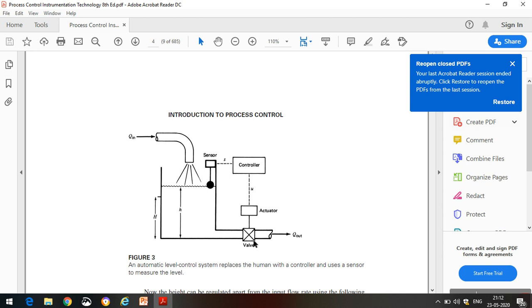That means all the other variables which have an effect on the control variable to deviate from the set point are called load variables. So the main variables of process control are the control variable, manipulated variable, and load variables.